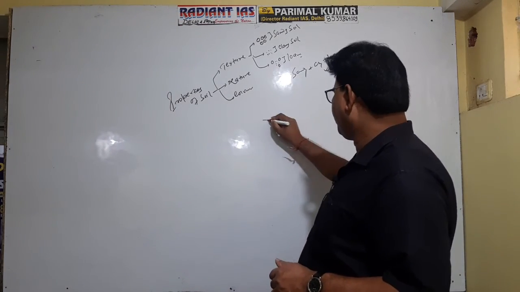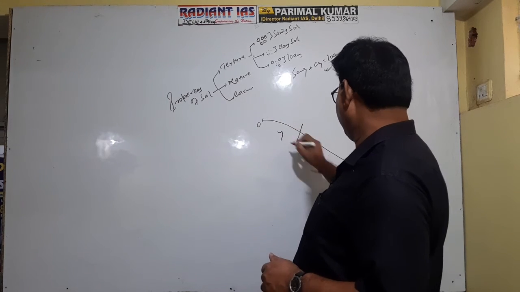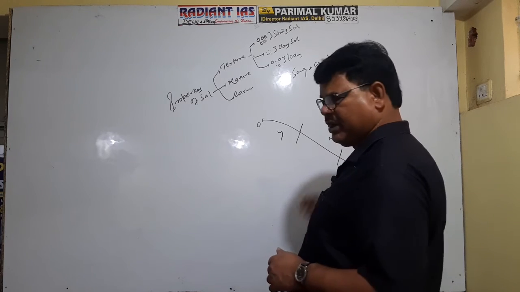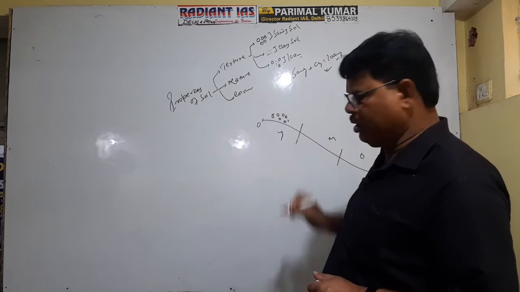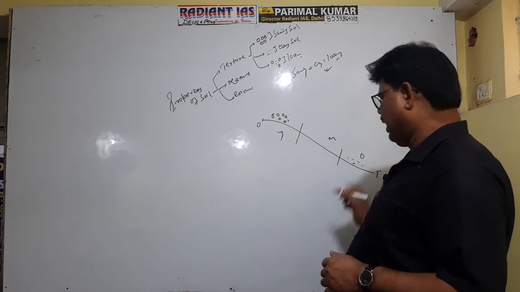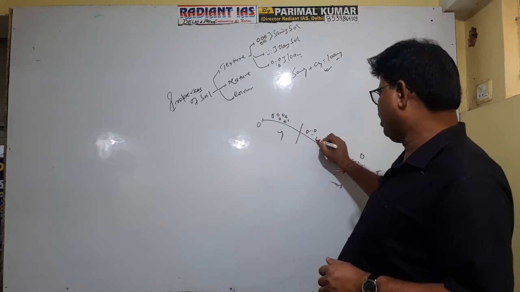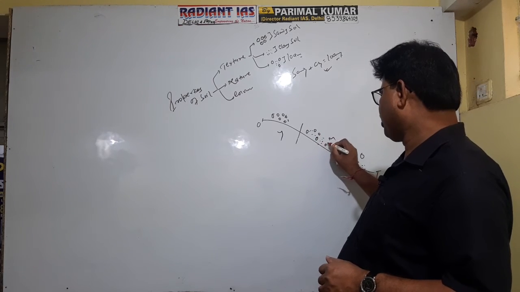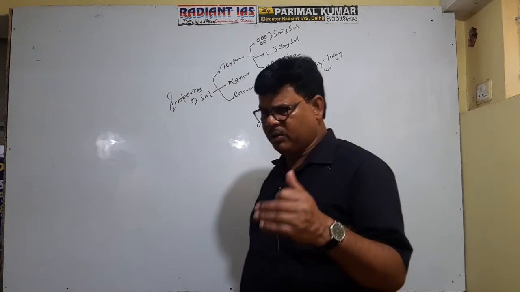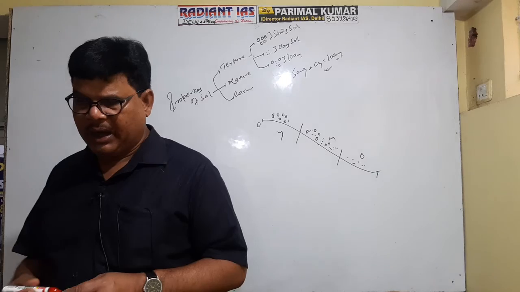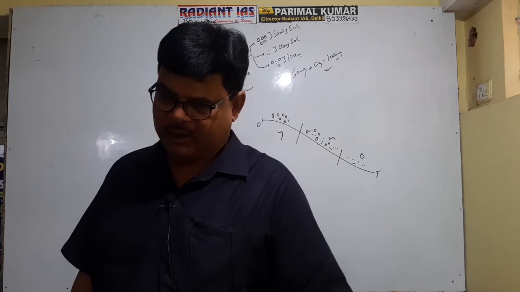Is it clear now? Suppose in a river basin, the river originates here and terminates here. This is the youthful stage, this is the mature stage, and this is the old stage, right? In the youthful stage, there will be a dominance of sandy soil. In the old stage, there will be a dominance of clay, and in the middle course, the mature stage, is the zone of loamy soil. So that's why the middle Gangetic plain, or the middle course of the river, is the most fertile tract of land. For example, eastern UP and Bihar constitute the middle Gangetic plain, and hence it is the most fertile one.